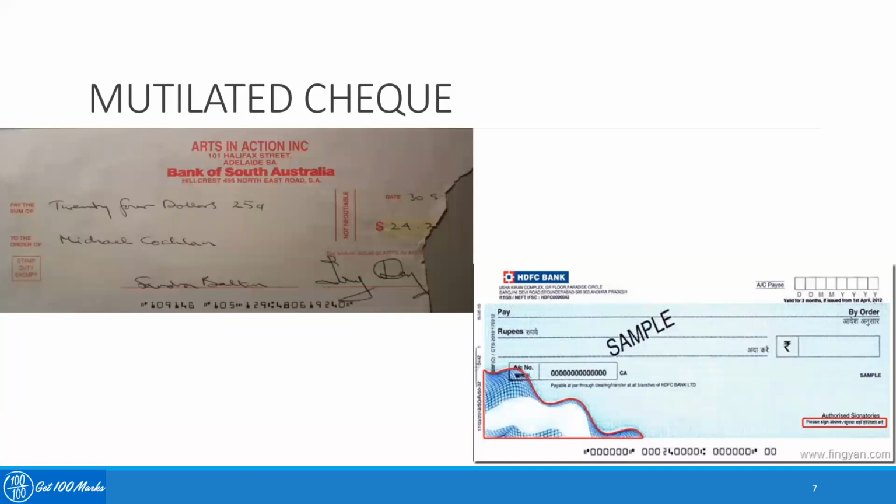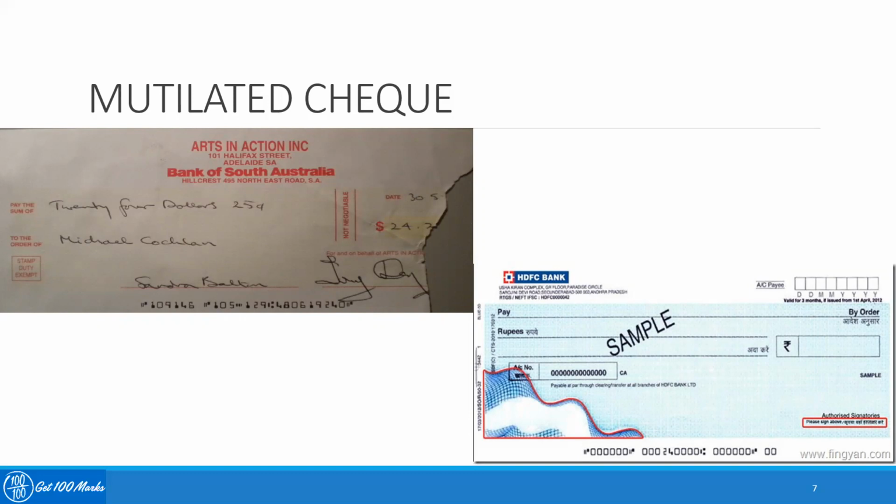Coming to the next important precaution that the paying banker has to take while making the payment against a check, it is the case of a mutilated check. So mutilated check is very important whenever it comes to the payment of a check. The banker should be very careful when mutilated checks are presented for payment.